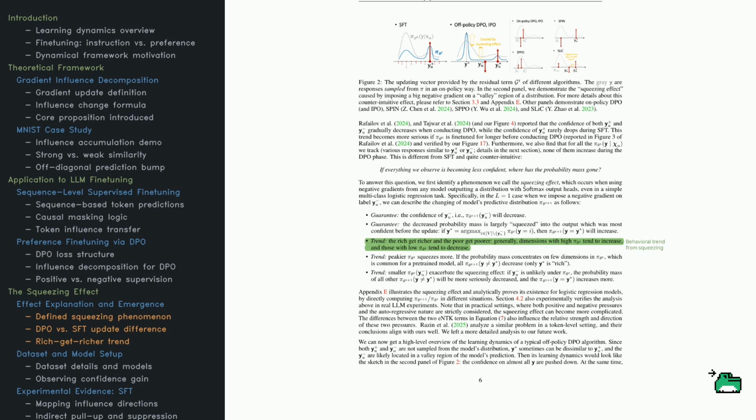And here's the kicker. This isn't just theory. Recent work shows that during DPO, confidence drops for both preferred and rejected responses, totally unlike SFT, where good answers stay strong. The takeaway? Alignment with strong gradients, especially off policy, can backfire by warping the whole prediction space.